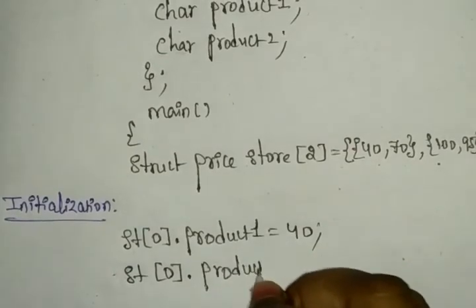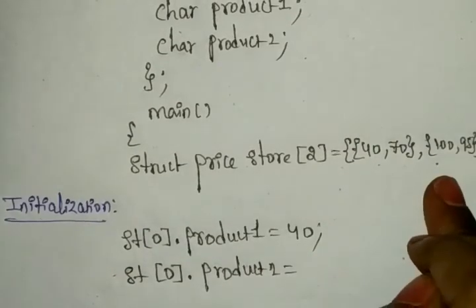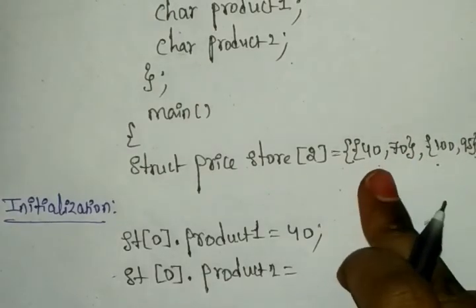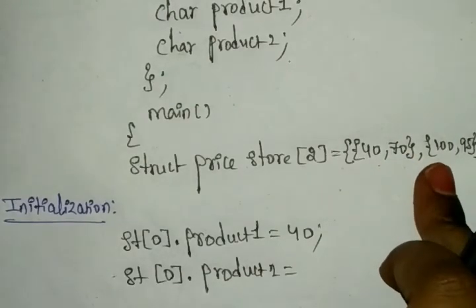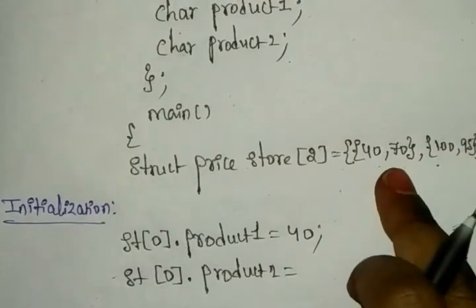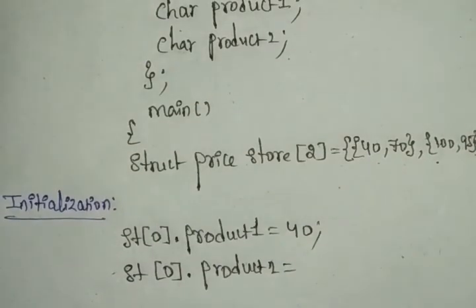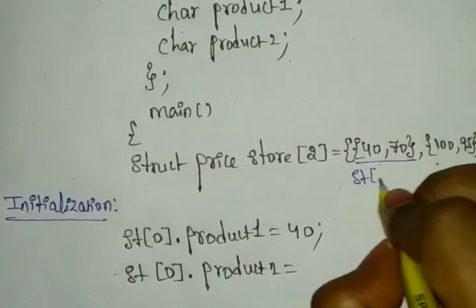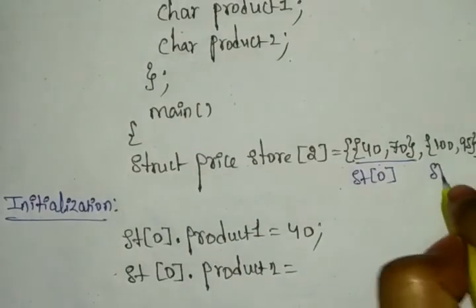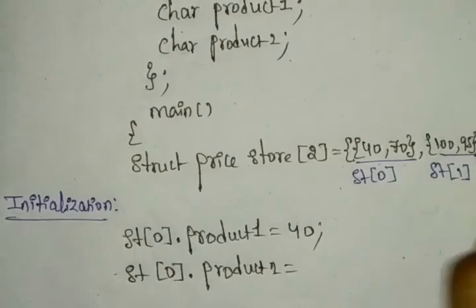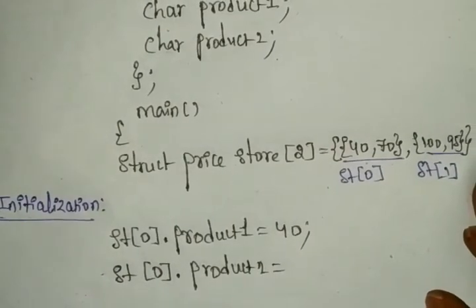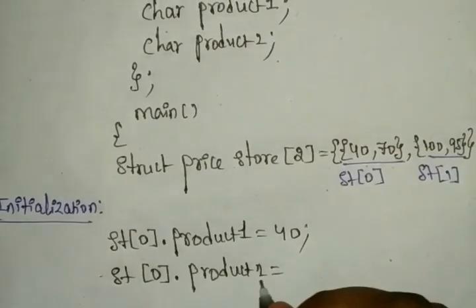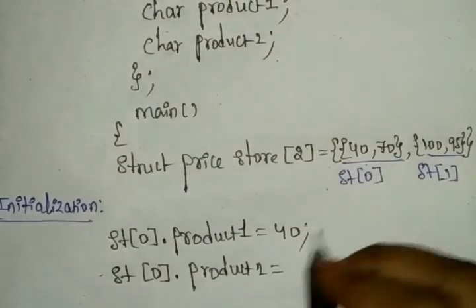In product 2 we have 70. Here product 1 and product 2, and this is also product 1 and product 2. This is ST0, this is struct 0 and this is struct 1. Once you write like this, you will understand. The product 2 will have 70.